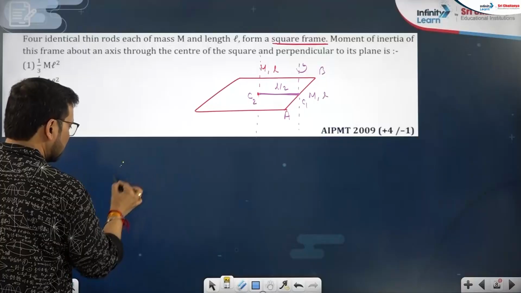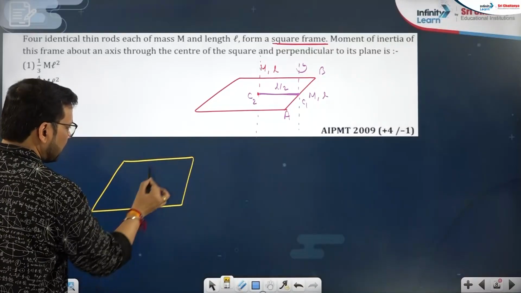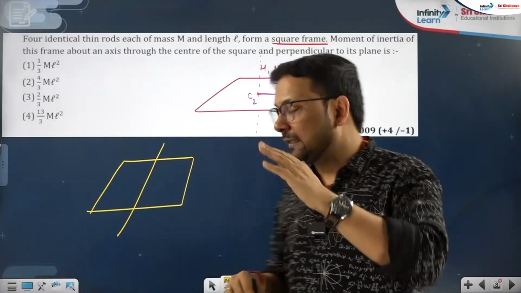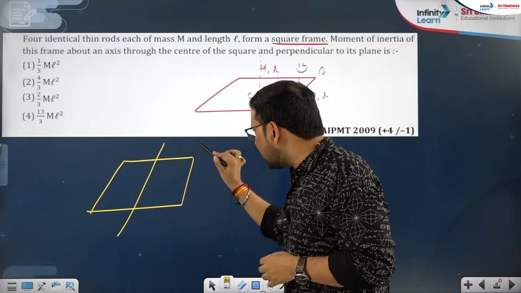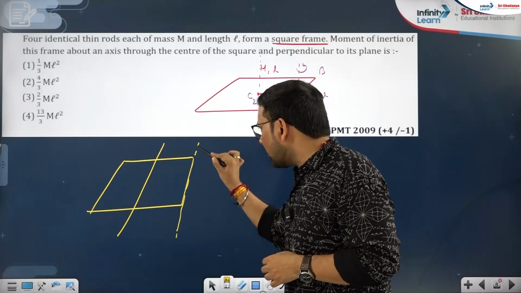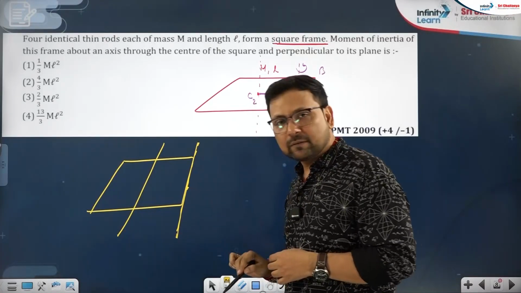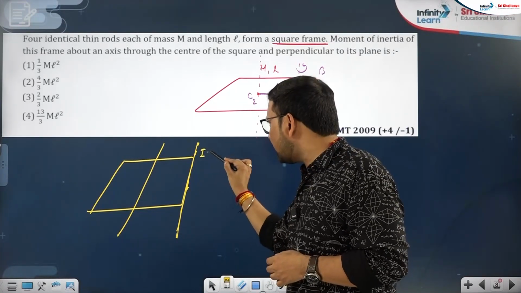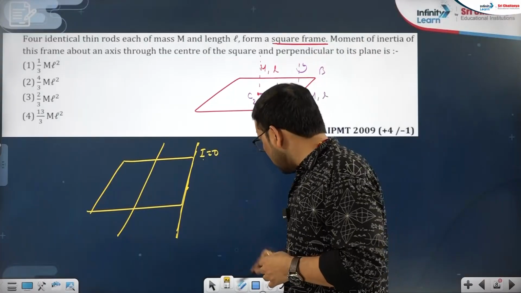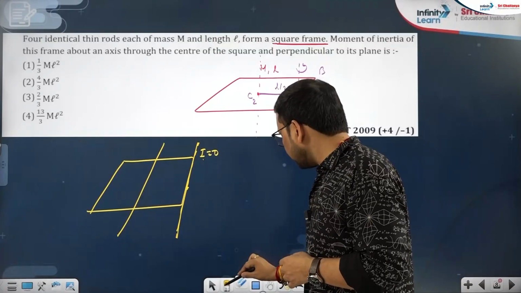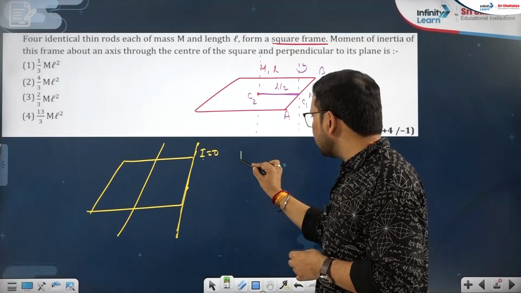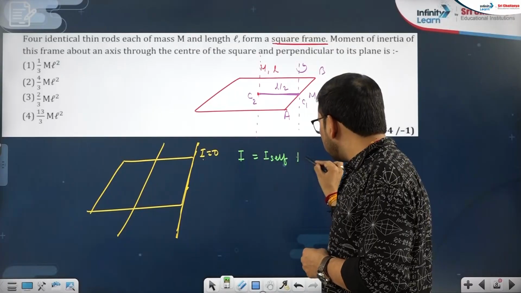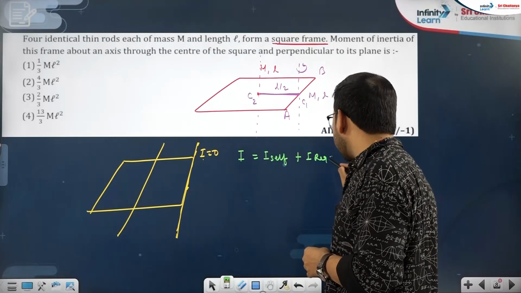Before I solve this question, suppose the same question is like this. I want it about this axis, not perpendicular to the plane, rather in the plane. Then I will think about that same axis on this rod, and about this rod, this will not rotate because the rod is passing through its length, there is no distribution of mass, so the self axis will be 0. So get that approach. If you want to write the moment of inertia about any axis, write first the similar self axis, plus then write about the required axis.